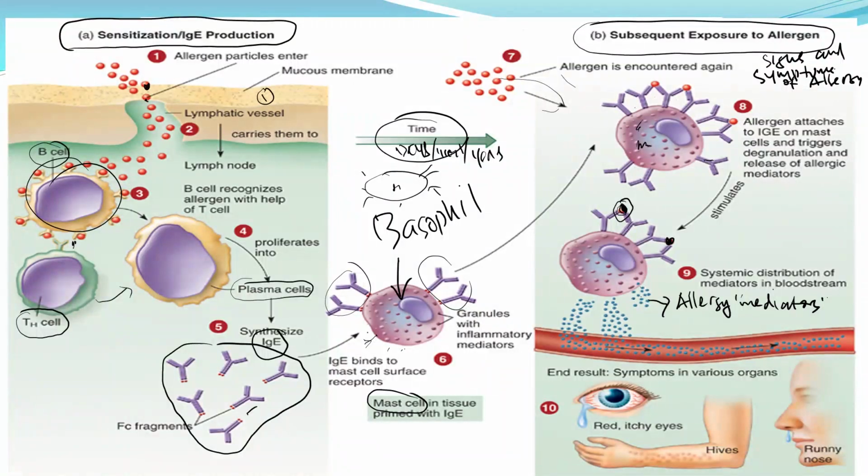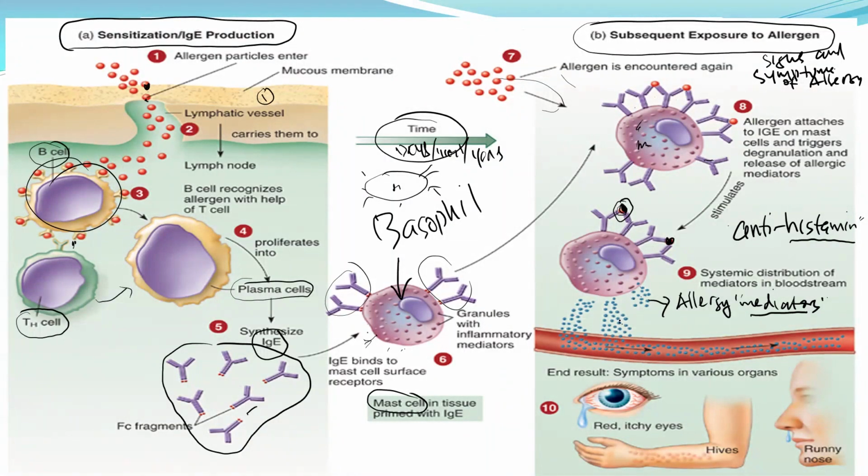The most potent one is called histamine. It is the reason why, if someone has an allergy and you go to the over-the-counter medicine, most of the time the allergy medicine will have antihistamine. Why? Because the most potent mediator for allergy is histamine.